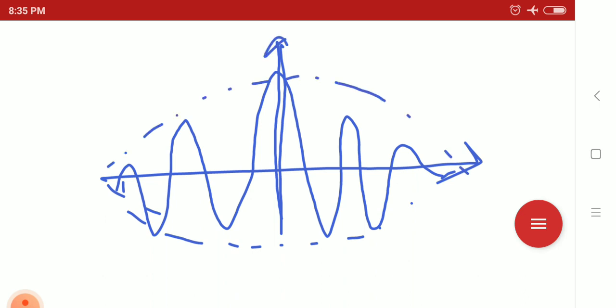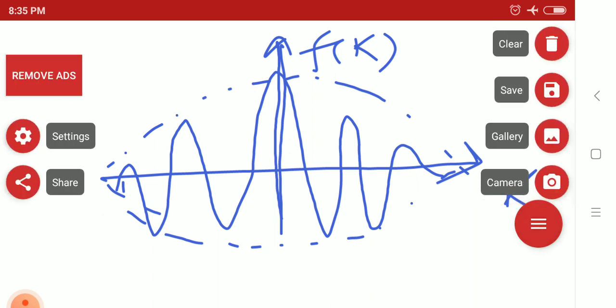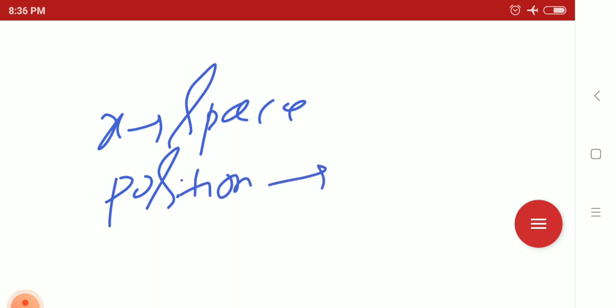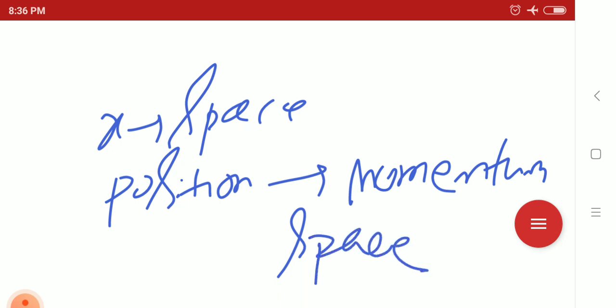See, this is the beauty of that Fourier transformation. Can you notice that in the position space we are getting such a constant function f of x equals a, but whenever we draw it in the case of momentum space, we are getting such a sinusoidal wave packet? So this is the case of Fourier transformation. In such a way we can describe the position space wave function, the x space function, as a momentum space function. So this is the introductory part of the Fourier transform.